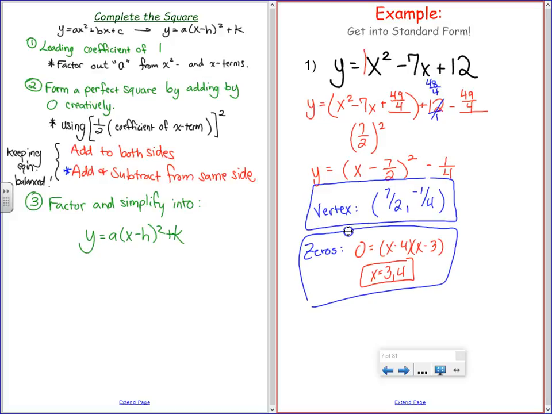Yes. Okay. And once we set this all up, did you guys notice where I was able to jump to real fast? Who made the 49/4? 7/2. Why did I put a minus? This term will always be positive. Whether this is negative or positive, squared is a positive. I look on the inside and say, who is your sign? And then that just simplifies down and who's h, who's k, done.